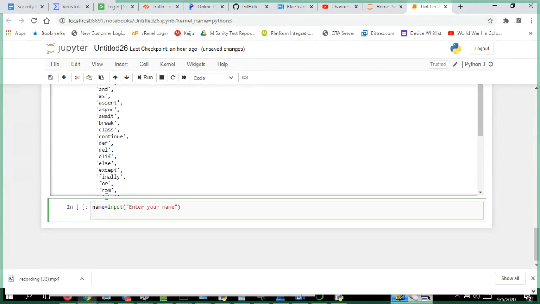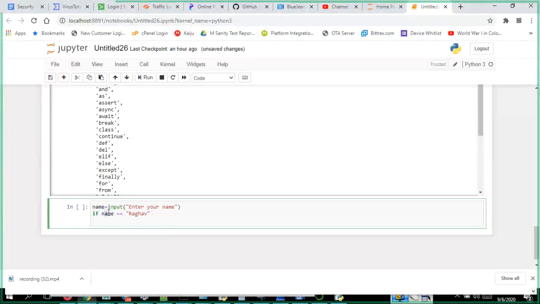Now, if name is equal to, this tells that whatever the data is in name and whatever you give here, like Raghav, if the data over here and the data over here are the same, you have to put this colon.